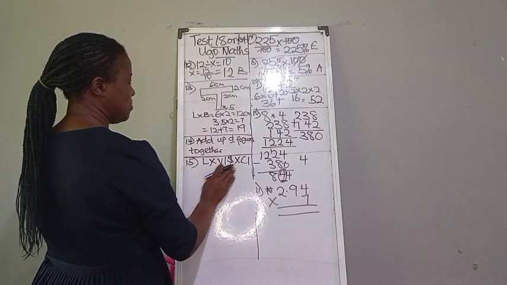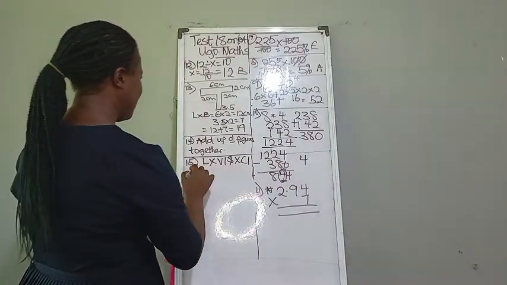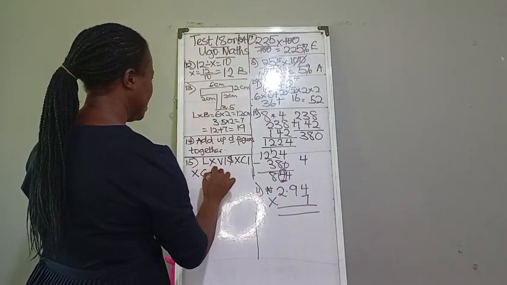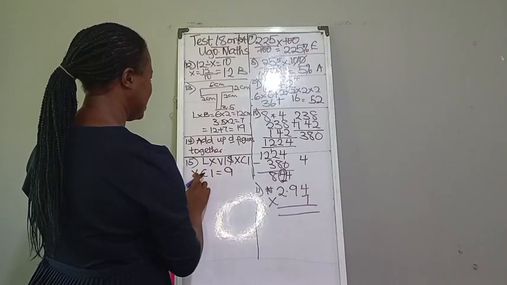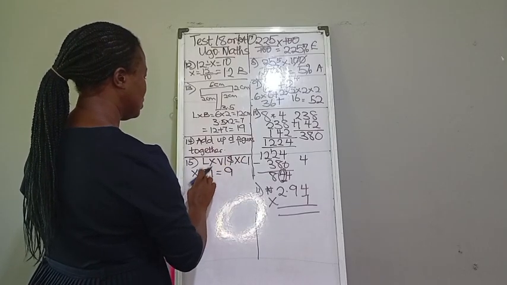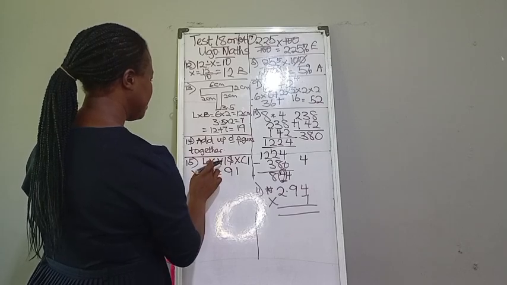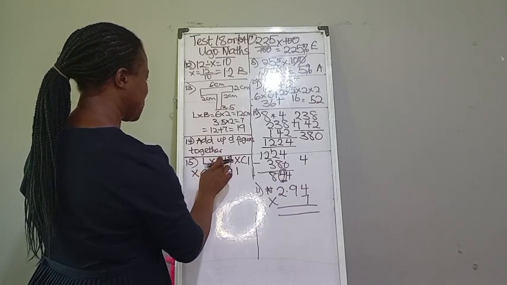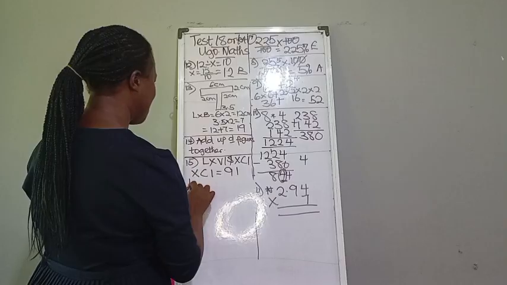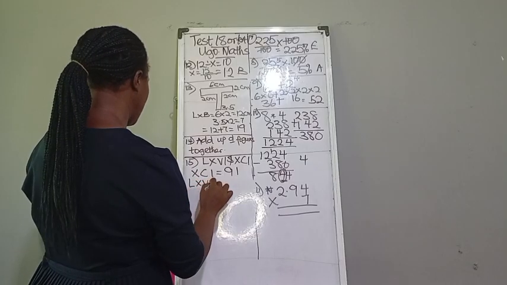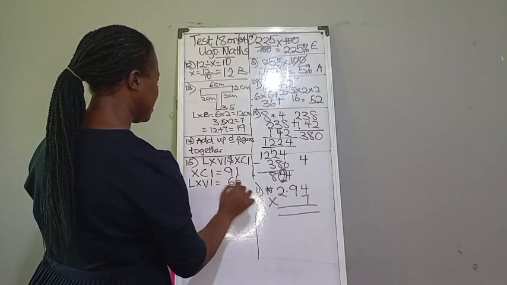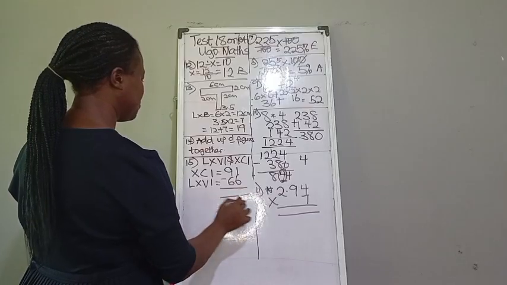So if you are not familiar with your Roman numeral, please take your time to know that. So this will be 91 because this is 10 away from 100, plus 1, that is 91. Our L is 50, X is 10, V is 5, I is 1. So we have LXVI, which is equal to 66. So let me leave you to do this for me.